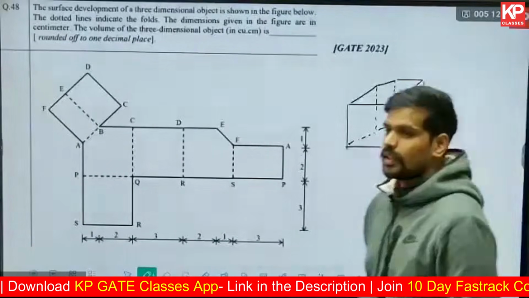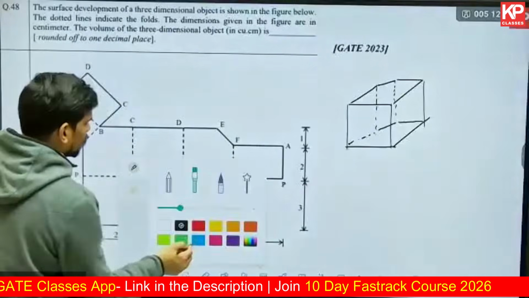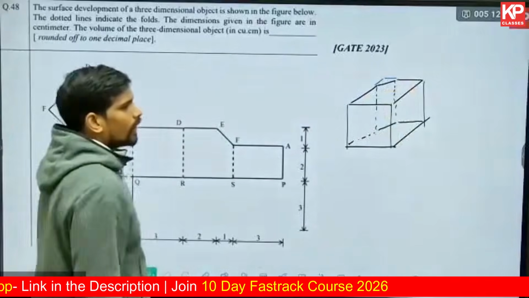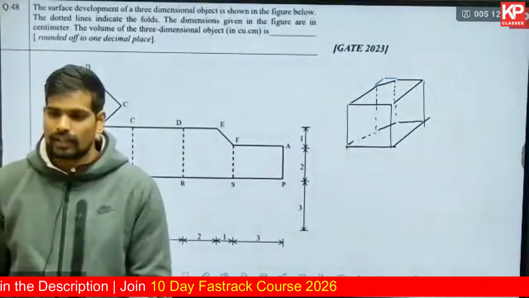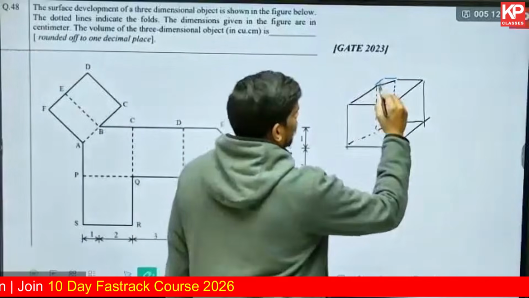This is what you will get. It's like a square with one of its corners cut off, oh sorry, a cube with one of its corners chamfered. So this portion, if you join it, you will get a perfect cube. Can you even tell me what that cut portion is? What is that shape called?